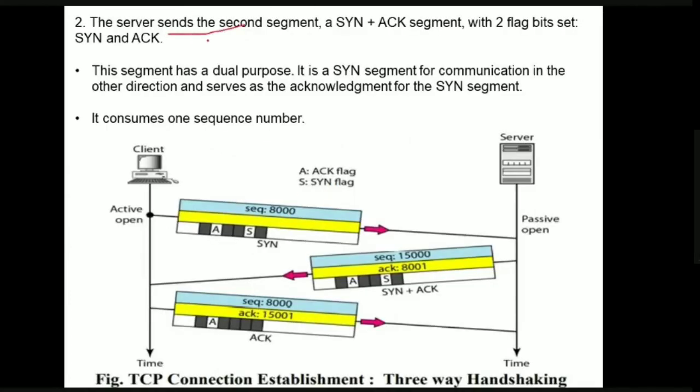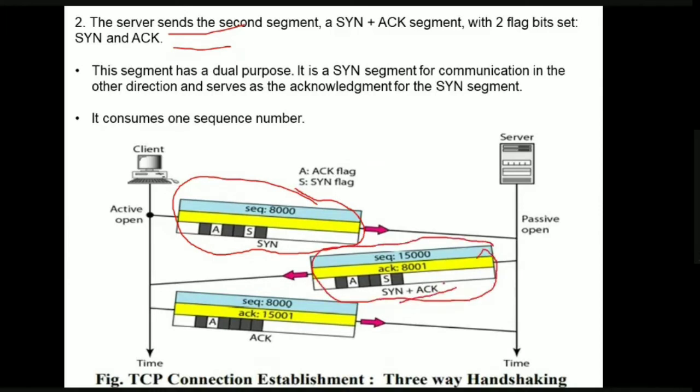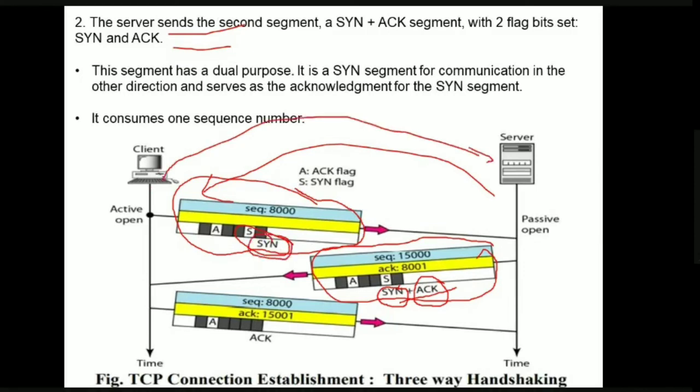Now, what is the second step? After receiving the SYN segment from the client, what will the receiver do? It will send the SYN plus acknowledgement. What is the meaning of this SYN plus acknowledgement? This ACK is for the client's SYN segment, and this SYN is for establishing a connection from server to client. Generally, the SYN bit is used for connection establishment. Here the client requested the connection using SYN, but at the same time the server also wants to establish a connection with the client, so it is also sending SYN.